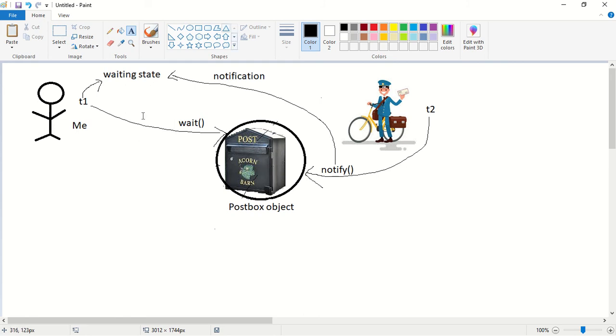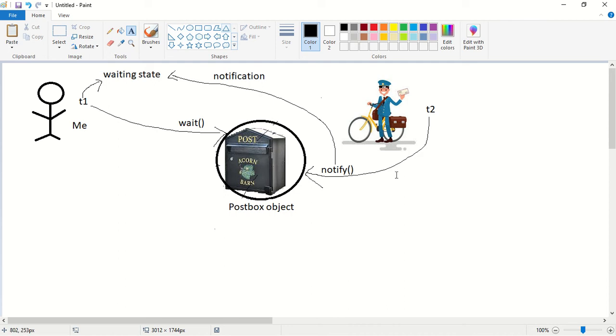Is it clear? So what is happening here? The thread which is expecting some updation is responsible to call wait method on a given object. When a thread calls wait method, the thread will immediately enter into the waiting state. Next, the thread which is responsible to perform updation, after performing the updation, is supposed to call notify method. It sends the notification to the waiting thread. Next, the thread which is waiting, after receiving the notification, can resume back its execution. So this is the complete scenario.